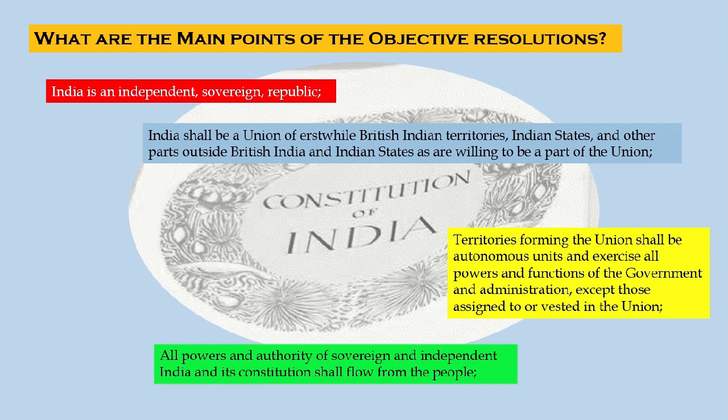All powers and authority of sovereign and independent India and its constitution shall flow from the people.